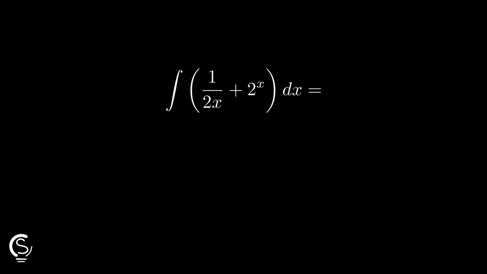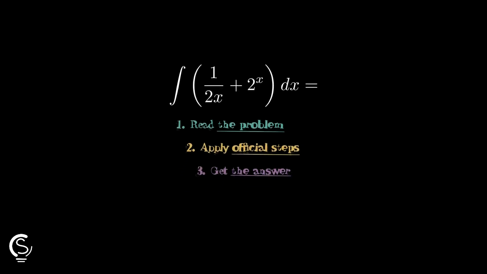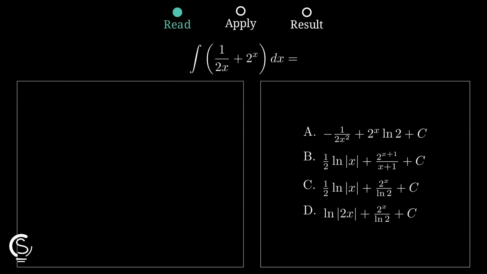Integration doesn't have to be scary if you break it down. We are solving this sum quickly by splitting the terms into two simple parts. First, we use the sum rule to split this integral into two separate pieces. We pull the constant 1/2 out of the first part to make it easier to solve.